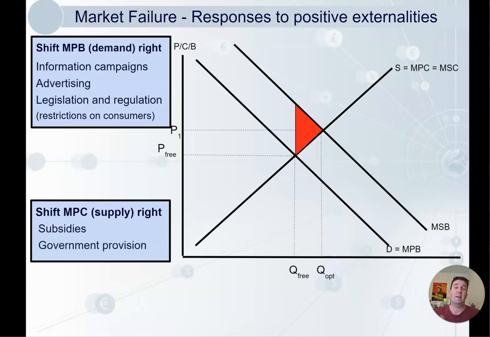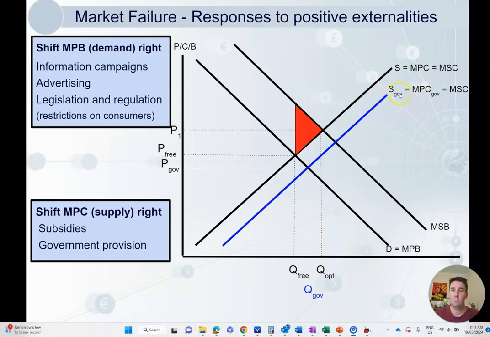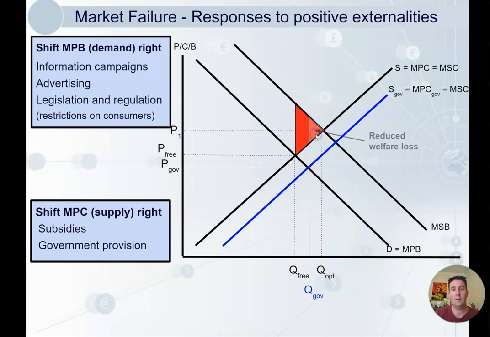And the government can directly provide things like education. So think of public schools, for example. People can get an education at a very minimal cost. So let's look at what this does. We get a new supply curve. So that shifts the MPC, MSC curve over to the right. And we get our new equilibrium where the MPB equals the MPC, the demand equals the supply. And again, what we will see is a reduced welfare loss as a result.